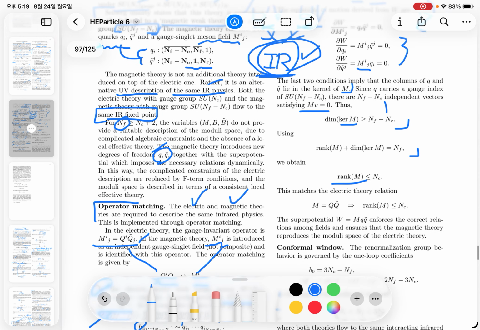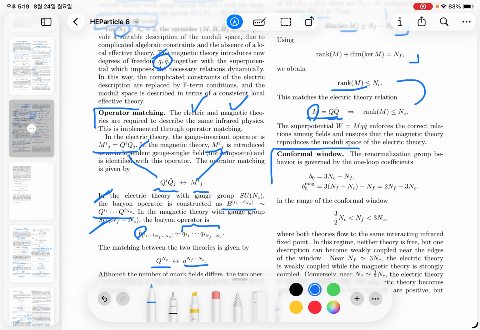So now this matches the electric theory relation. Also, because in the electric theory the meson operator, which is constructed from the quark fields, its rank should be equal to or smaller than NC, so that there is a consistency between the electric and the magnetic theory.